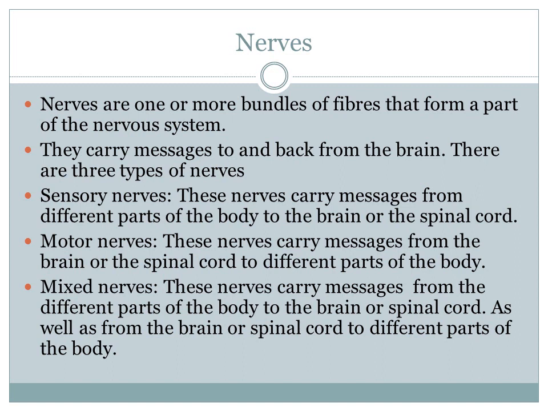Sensory nerves carry messages from different parts of the body to the brain or spinal cord. Motor nerves carry messages from the brain or spinal cord to different parts of the body. Mixed nerves do both works, carrying messages from body to brain and from brain to body.